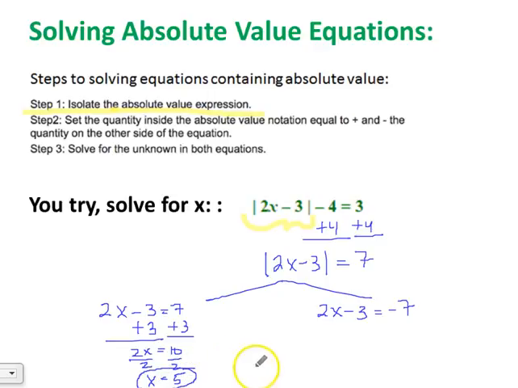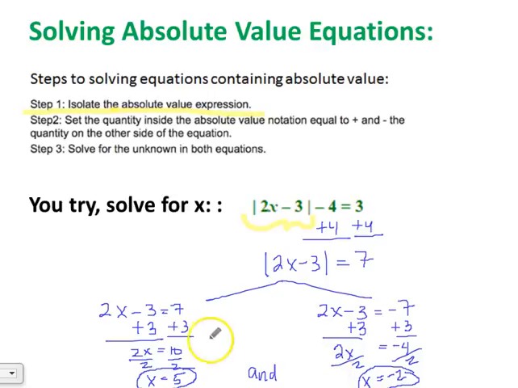X equals 5. And the other part, I'm going to start by doing the same thing, adding 3 to both sides, but now I'm adding 3 to negative 7, and I get negative 4. And then we've got 2x on the left side. 2x equals negative 4. Divide each side by 2. Negative 4 divided by 2 is negative 2. So those are my two answers: x equals 5 and x equals negative 2.